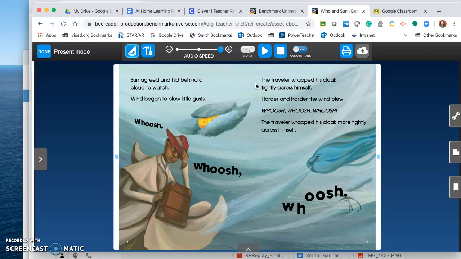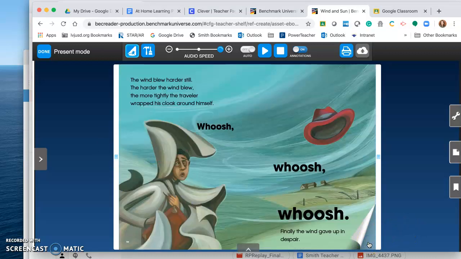My question was, what happens after the wind begins to blow? The effect is that the traveler wraps his cloak tightly around himself. My last text evidence question is, what causes the man to take off his cloak? This is an effect. The man takes off his cloak. I'm going to turn to page 12 to figure out what caused the man to take off his cloak.